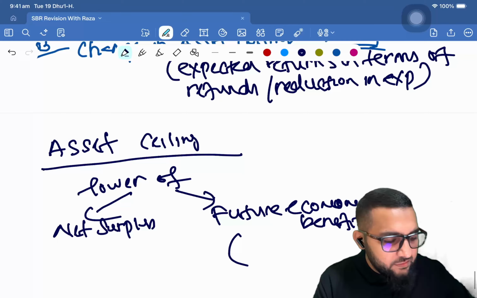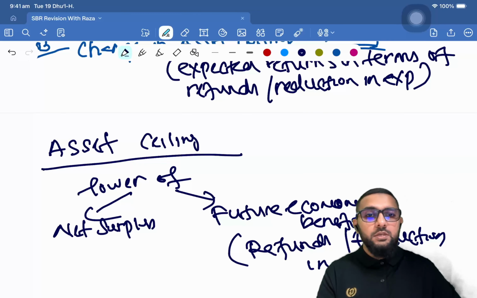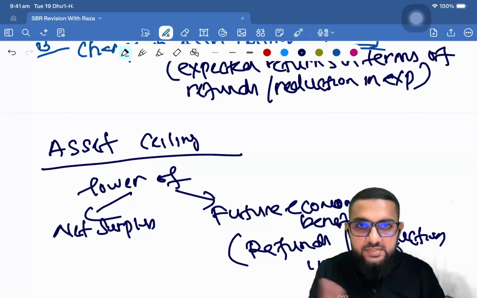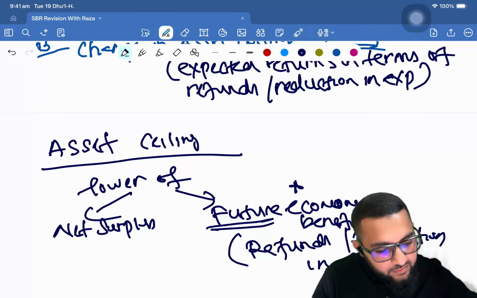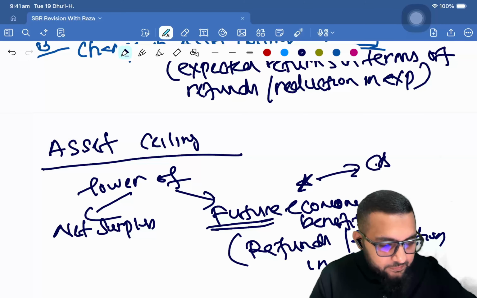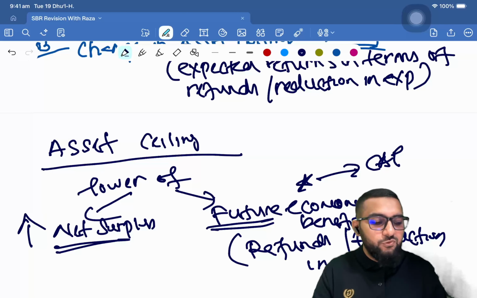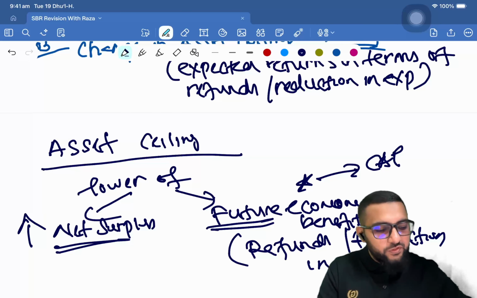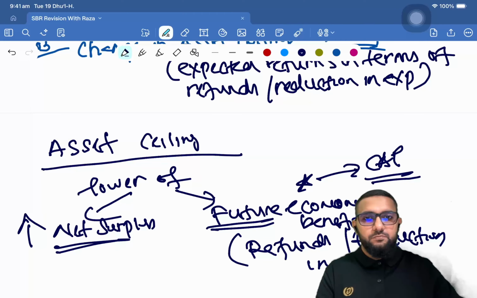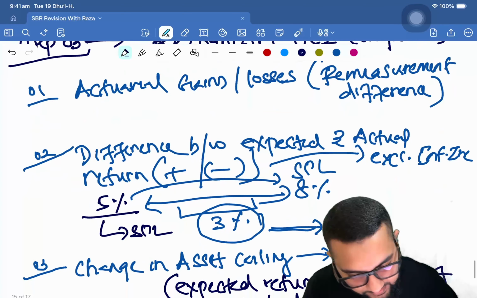Right? Future economic benefits are available through refunds or reduction in cost. Okay? So you take the lower of it. If net surplus is higher, and the lower is the future economic benefit, this is the value that will be taken. So this is the cap. But if this is lower, you can recognize this in full. Okay, if you know that the refund is going to be higher, then you can take it in full. Otherwise, more often than not, there will be a cap. Alright, so that is the recognition of OCI components.